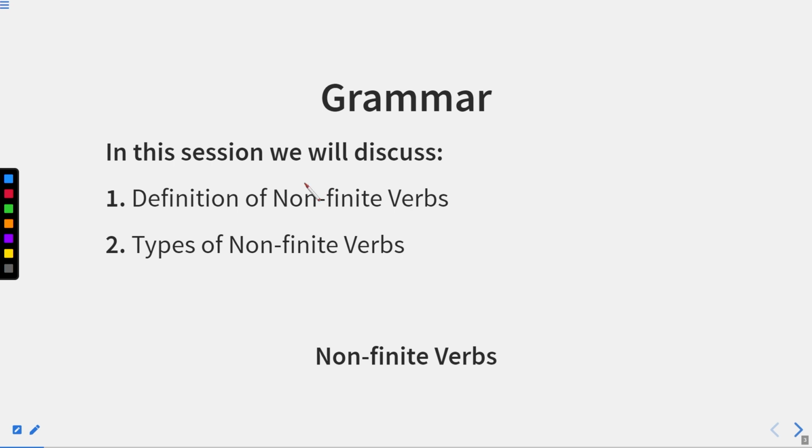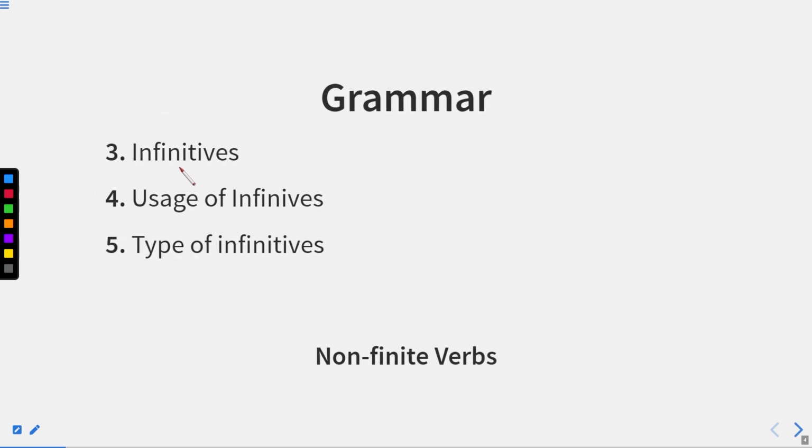We have already discussed this earlier as well, but because we are revising it, I will tell you this again so that this is clear to us now. And the other thing is types of non-finite verbs. We are going to elaborate on types of non-finite verbs. Then we'll read infinitives. Infinitives are basically a part of non-finite verbs only. Then we will discuss usage of infinitives, then types of infinitives. So let's begin the session.